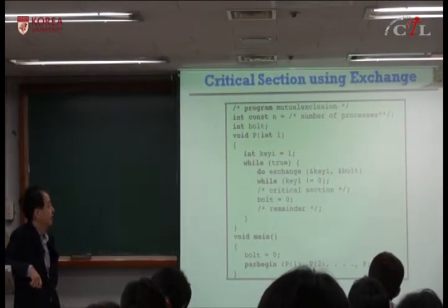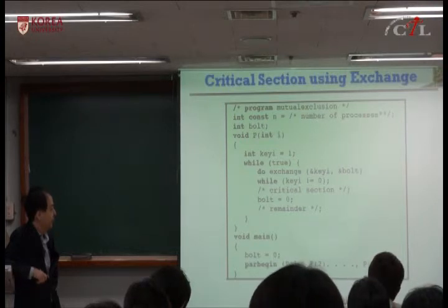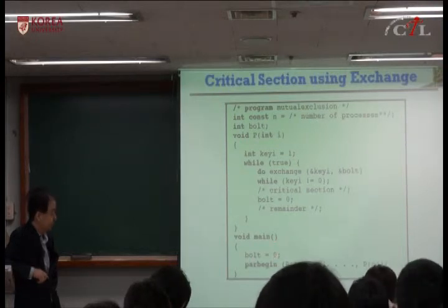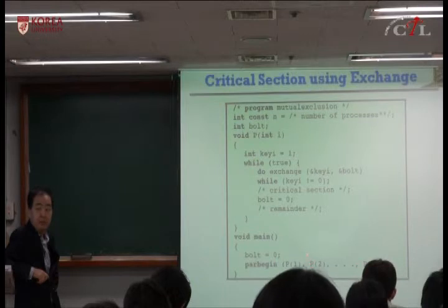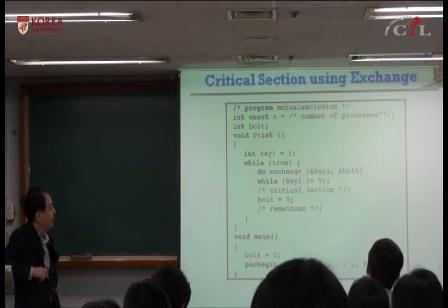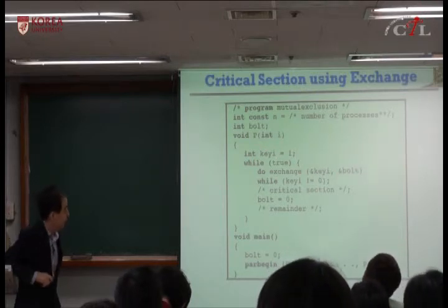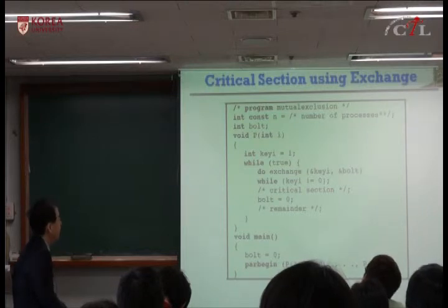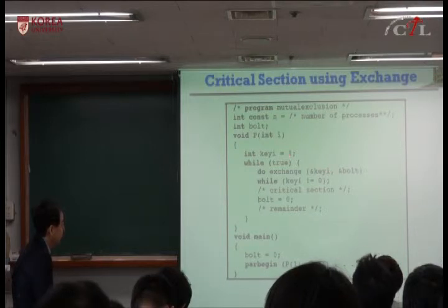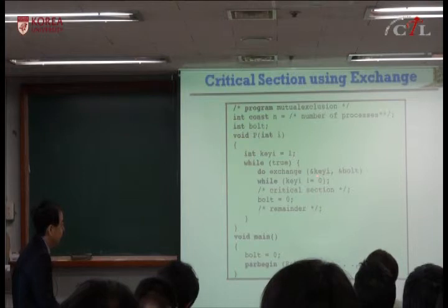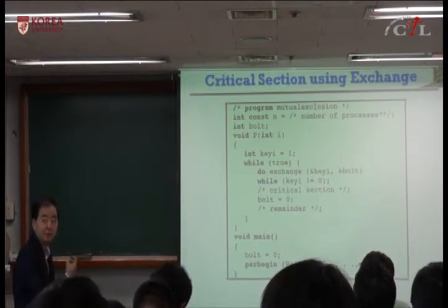Okay, this is the critical section using exchange. Again, we use bolt, and you initialize it at 0, and n processes begin concurrently, and each process has a local variable ki. They try to do exchange. So ki is 1, since you expect 0, and after the exchange, you want the memory to be 1 and ki to be 0, right? Because you want to exchange.